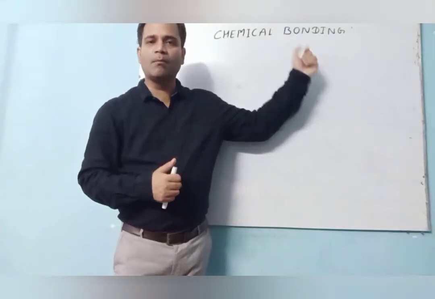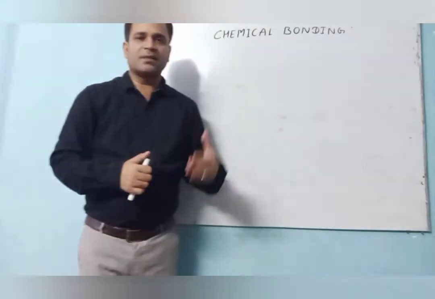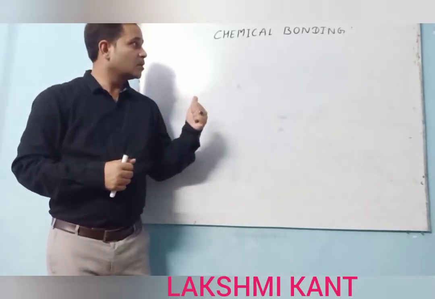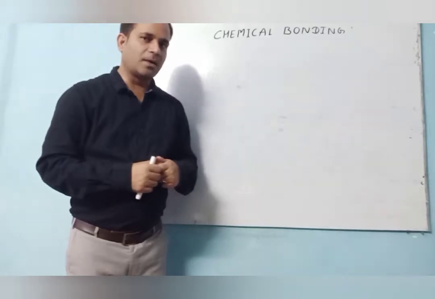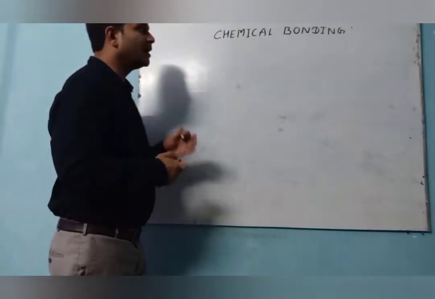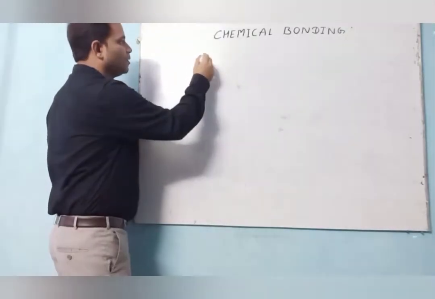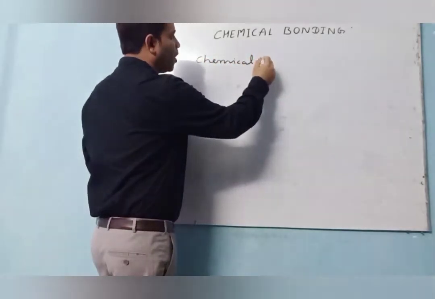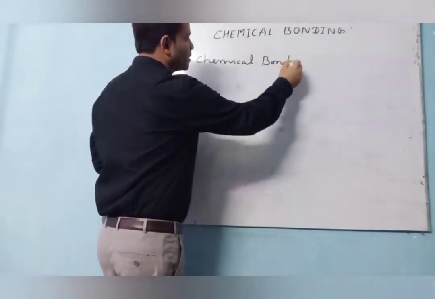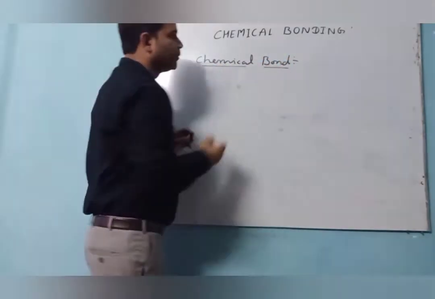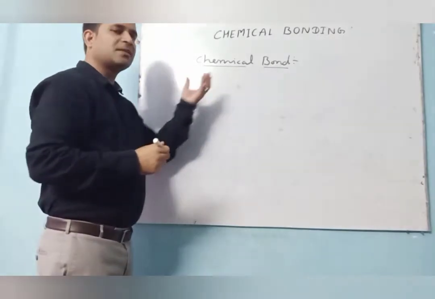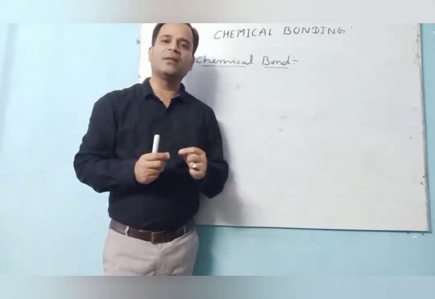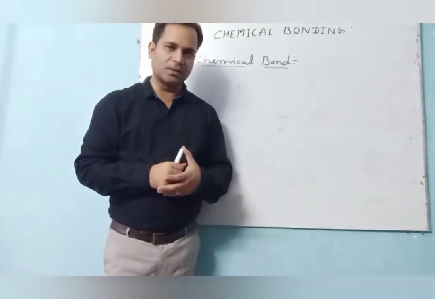Chapter is chemical bonding. This is one of the most important topics. So let's see what is chemical bonding. Before we know chemical bonding, first of all, we must understand a term, chemical bond. So what is chemical bond? As the name suggests, chemical bond is the force of attraction between the two atoms of a molecule.